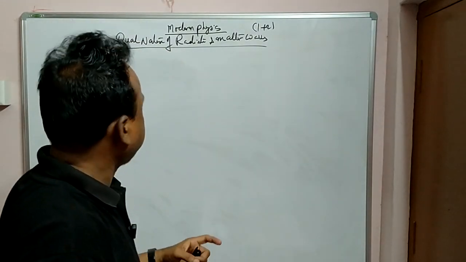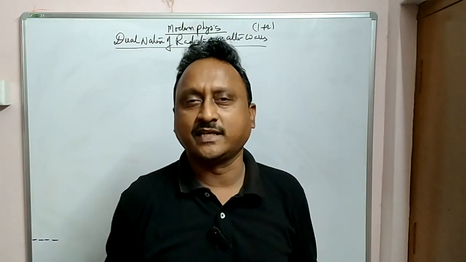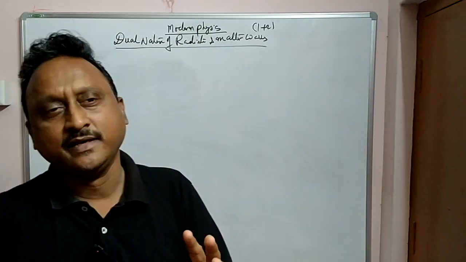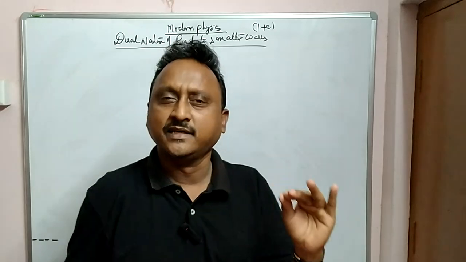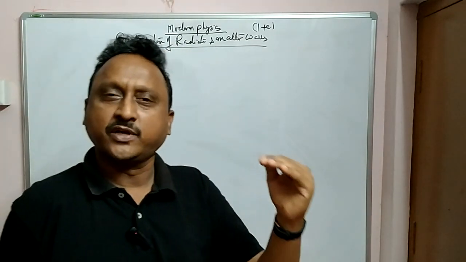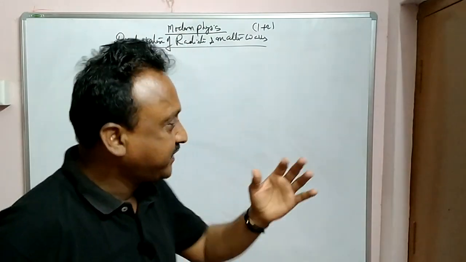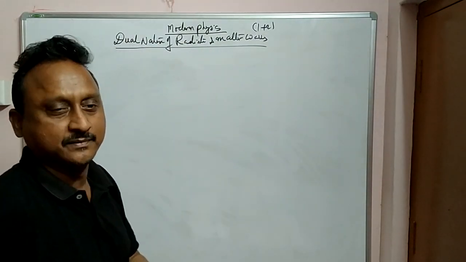First of all, let us see what is the dual nature of radiation and matter waves. Already in the light chapter I explained the nature of light given by Newton, Huygens and other scientists. Newton said light travels as particles, and that will be repeated in this chapter.